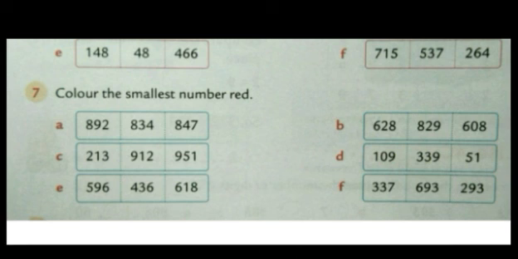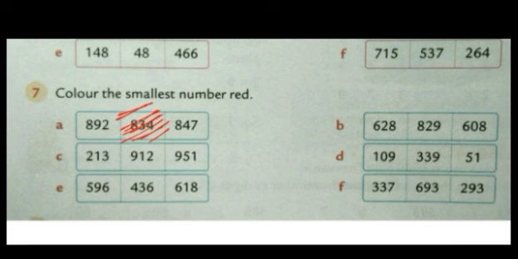So now we will see the tens place. Here it is 9. Here it is 3. And here it is 4. Which is smallest? 9, 3 or 4? 3 is the smallest. That means 834 is the smallest. So we will color this box with the red color.